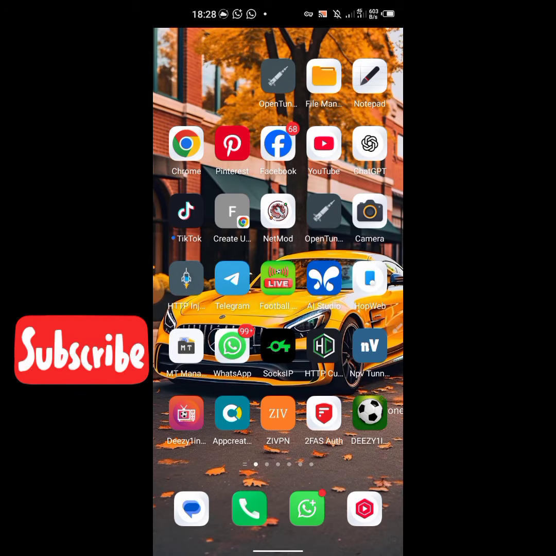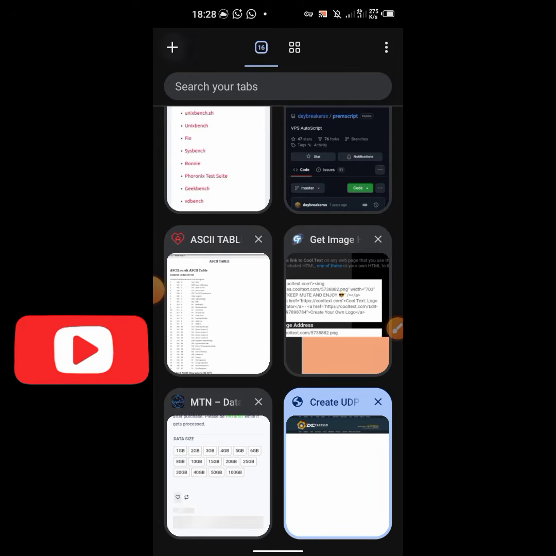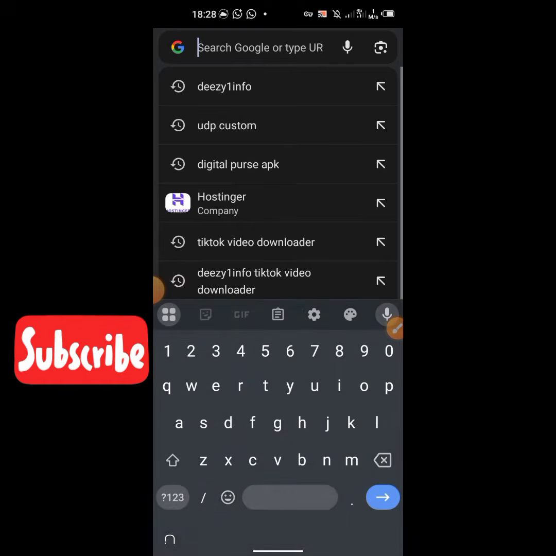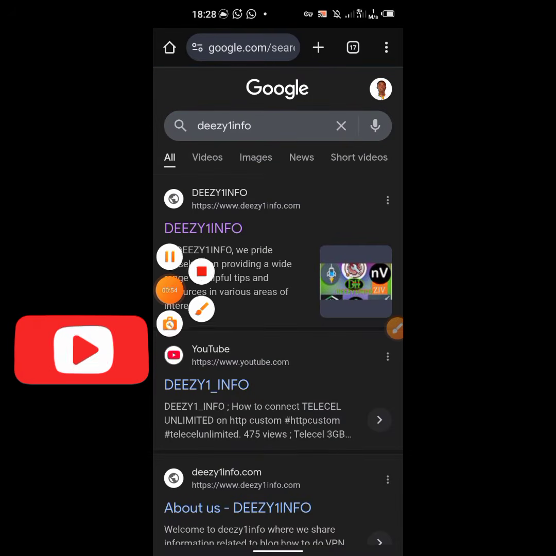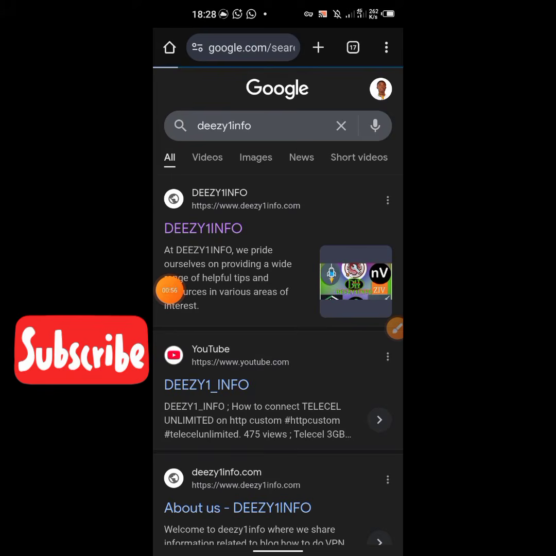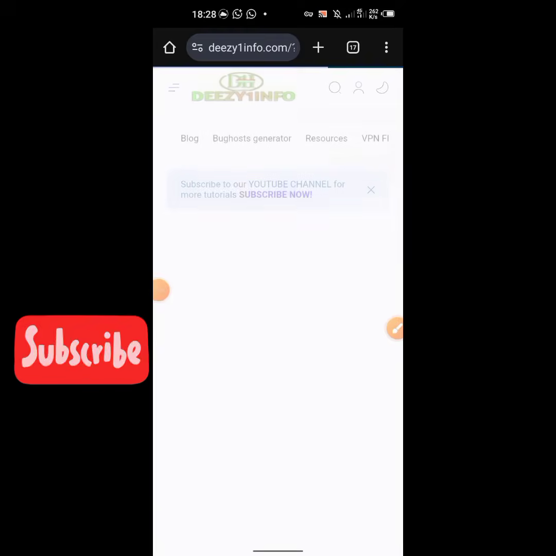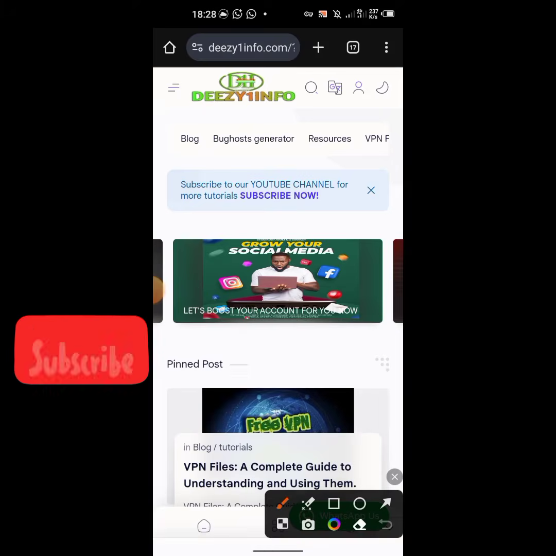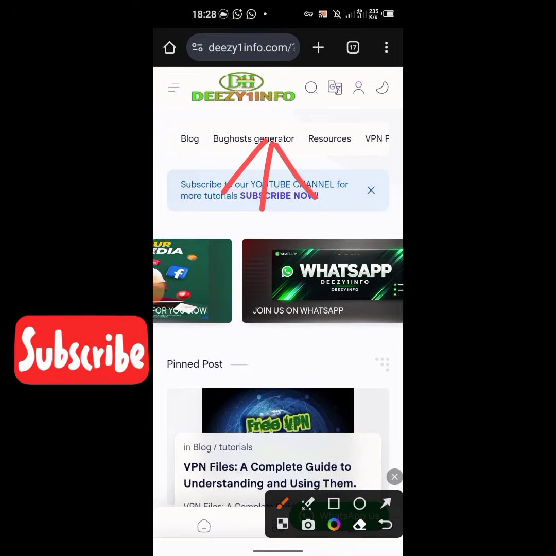First of all, let's go and get our bug host from this1info.com. Let's go to our Chrome and type this1info.com. Okay, it is there, so let's click on it to open. This is the home page. On the home page, you click on bug host generator.